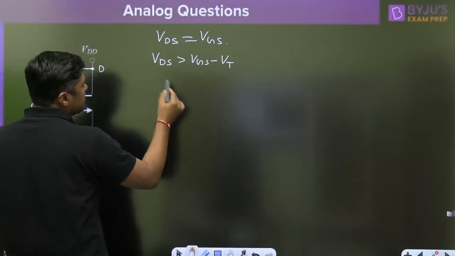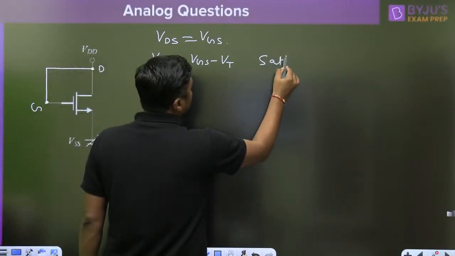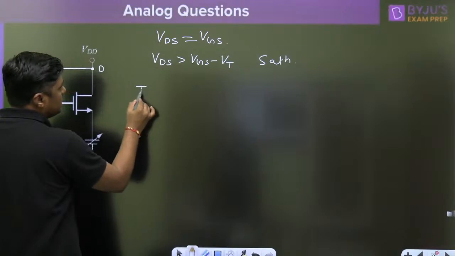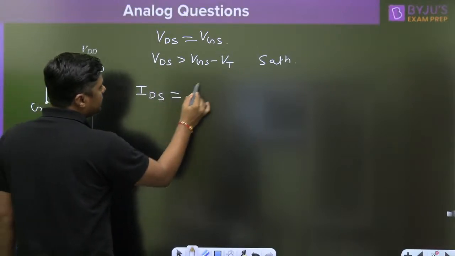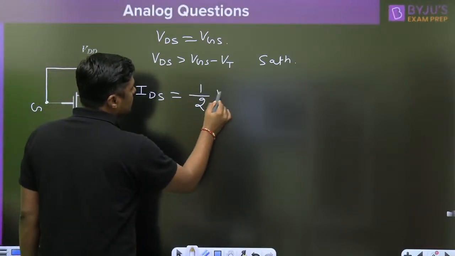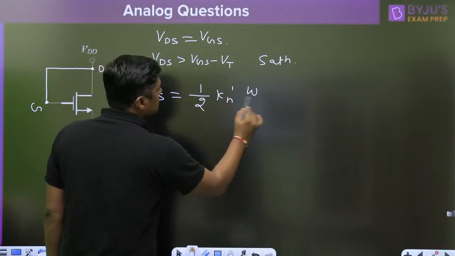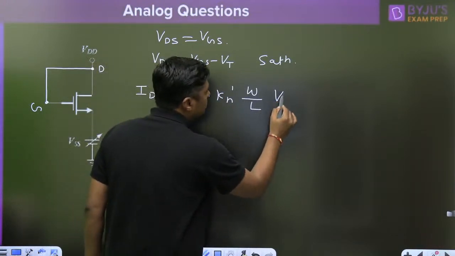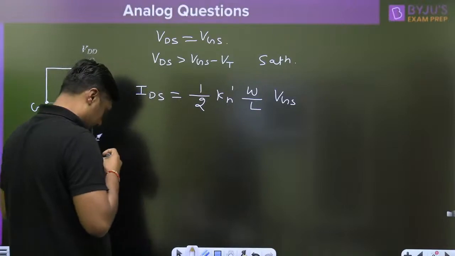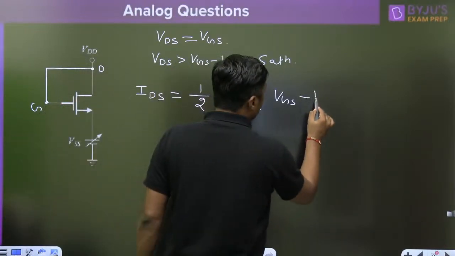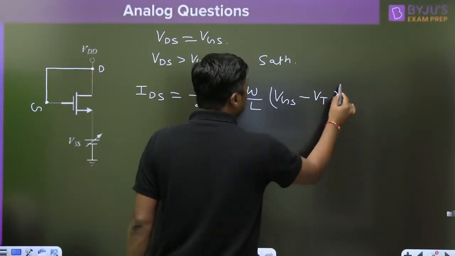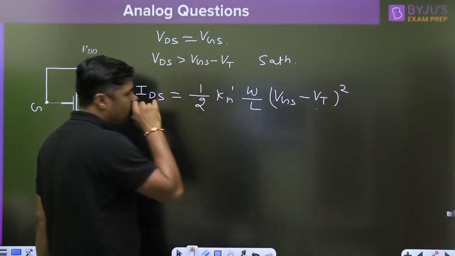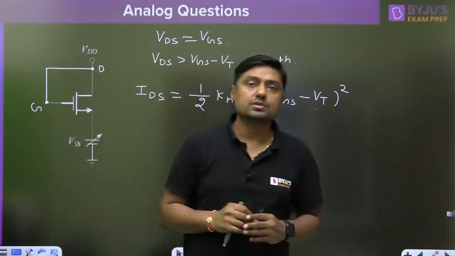It means it is in saturation. So in saturation, the current is given by half of K n W by L into VGS minus VT the whole square, where VT is the threshold voltage, VGS is the voltage between gate and source.